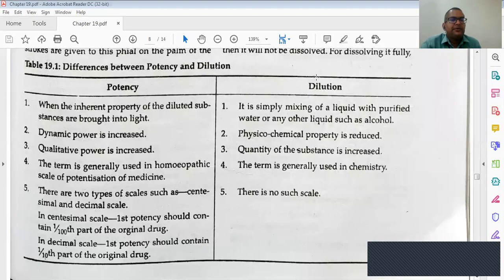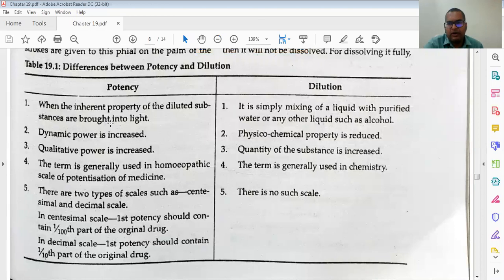Okay. Now we are at the third point: qualitative power is increased. Then third, the quantity of the substances is increased. When you do dilution, we know the quantity of the drug material, and that particular mixture or compound will increase. Quality will increase means its medicinal quality will increase.